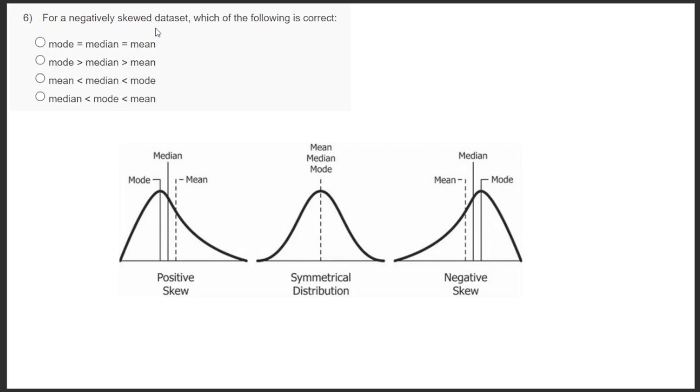Okay, they have asked for a negatively skewed dataset. Which of the following is correct? For a symmetrically distributed one, all are equal. This is for the symmetric case.